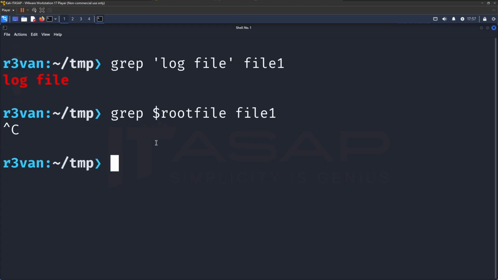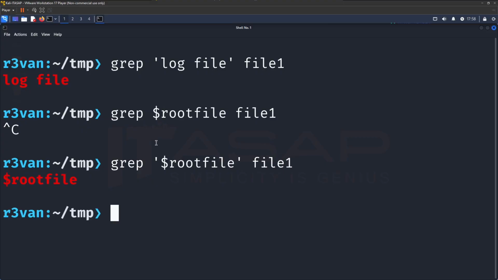So we'll stop that. Then what if we do single quotes around root file? Then it won't get tripped up because of the $ symbol. See, there we go. Pattern root file with the $ at the front. Bottom line is, use quotes whenever your grep search pattern is not just a simple combination of letters and numbers.